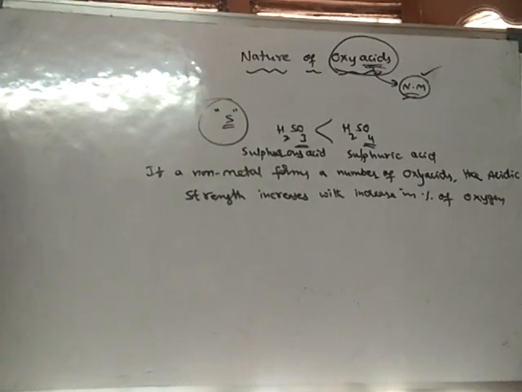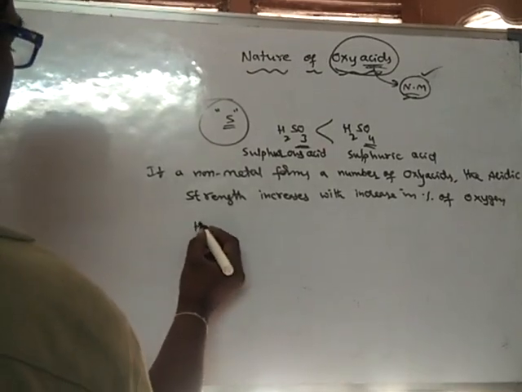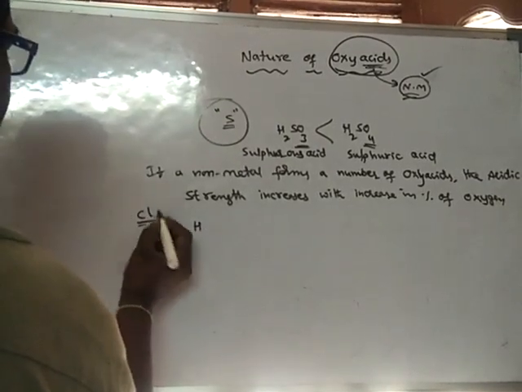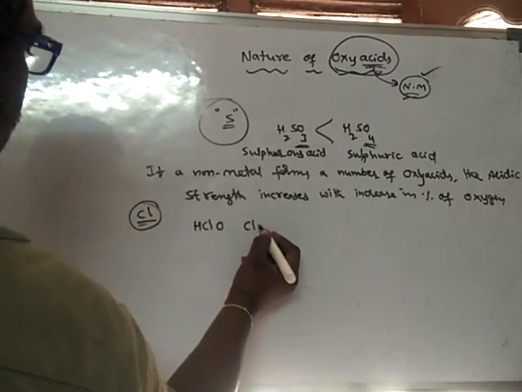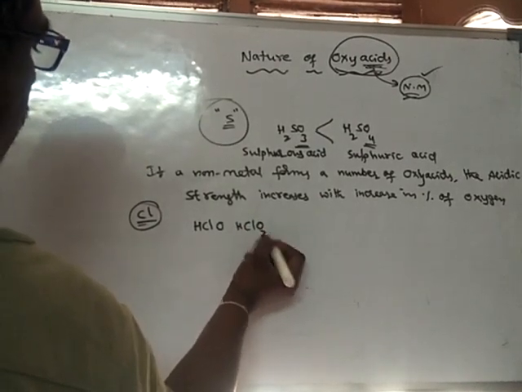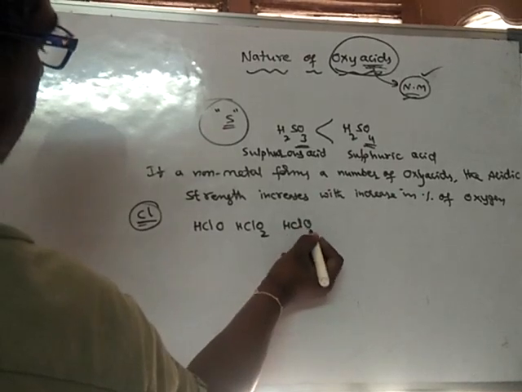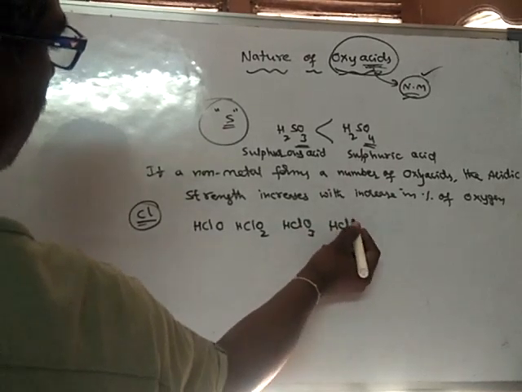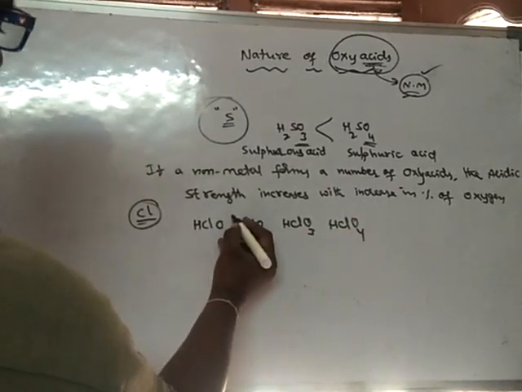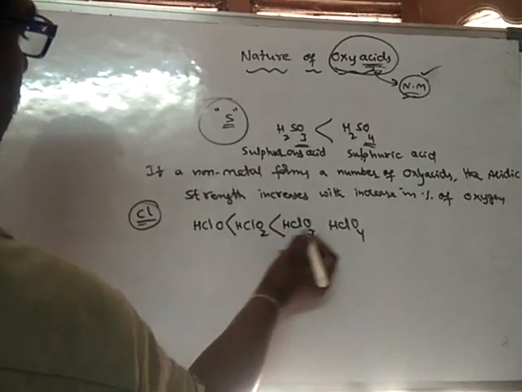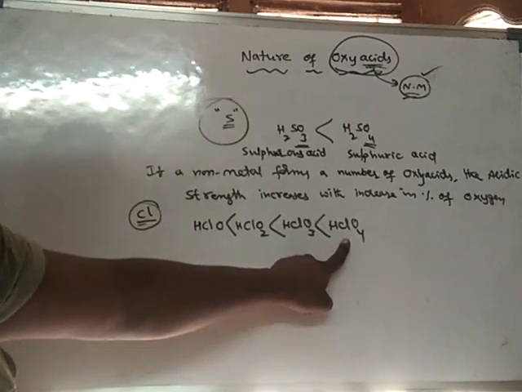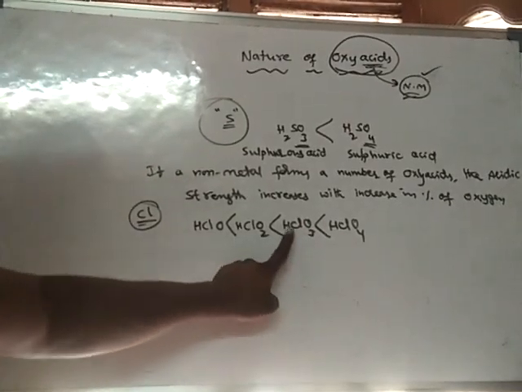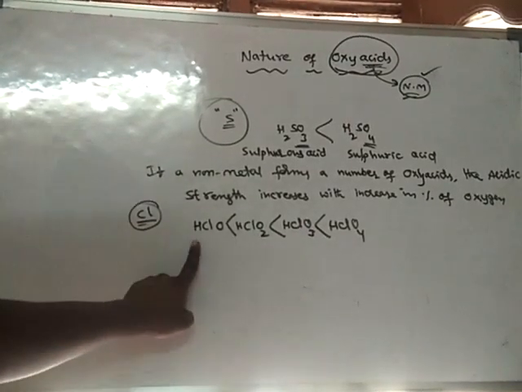Okay, take another example, chlorine. Chlorine can form oxyacids like HClO, HClO2, HClO3, HClO4. Here the percentage of oxygen keeps on increasing. So it is called perchloric acid, chloric acid, chlorous acid, and hypochlorous acid.